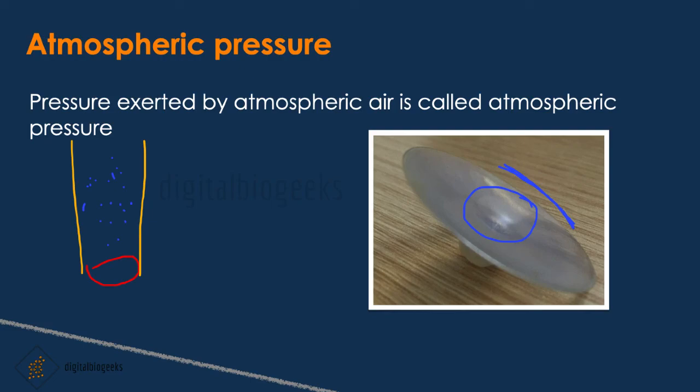Now, the atmospheric pressure from outside will exert a great force on this sucker. If we try to pull it, it is very hard to pull it, right? If we want to pull it, we have to exert a force which is greater than that of the atmospheric pressure. Then only we will succeed in that.